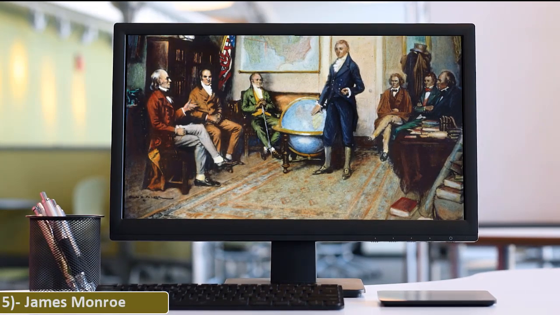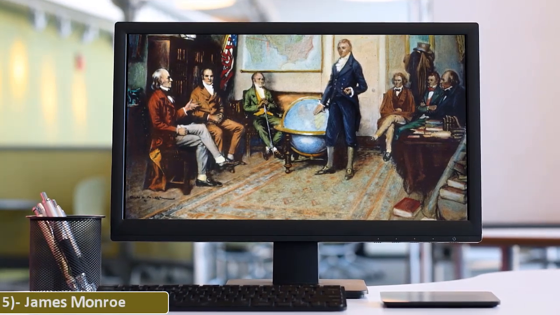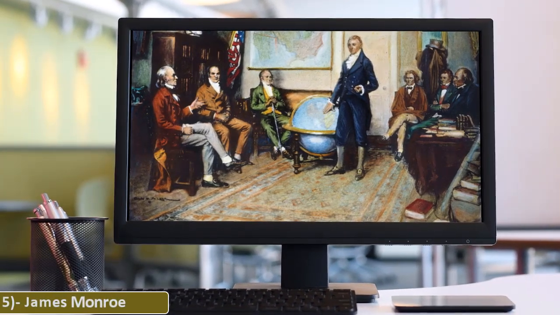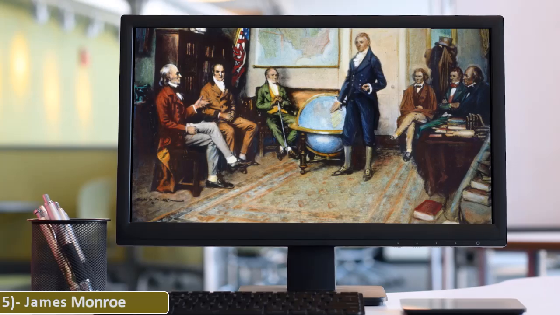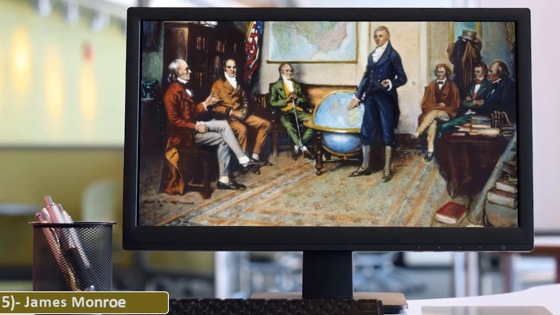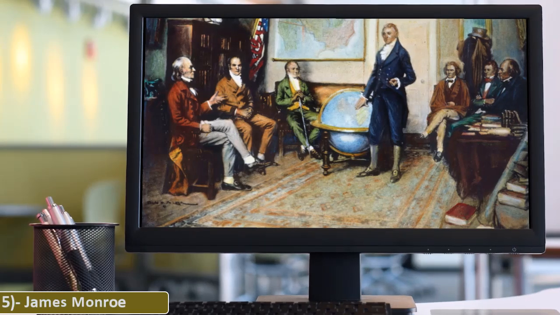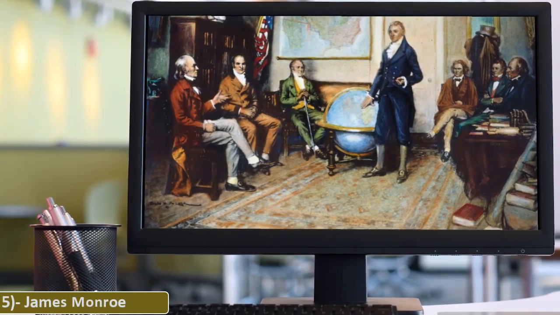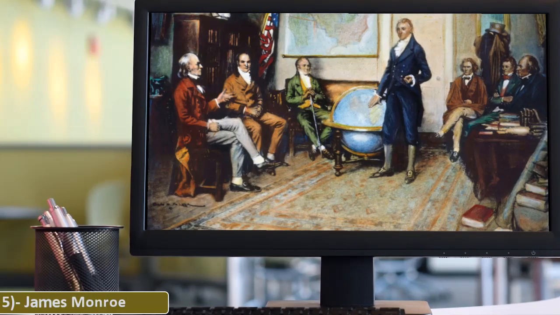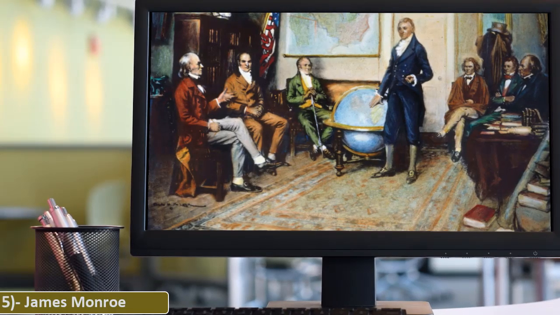5. James Monroe. James Monroe was an American founding father who served as the fifth President of the United States from 1817 to 1825. He was the last founding father to serve as president, as well as the last president of the Virginia dynasty. He was a member of the Democratic-Republican Party, and his presidency coincided with the era of good feelings, concluding the first party system era of American politics.